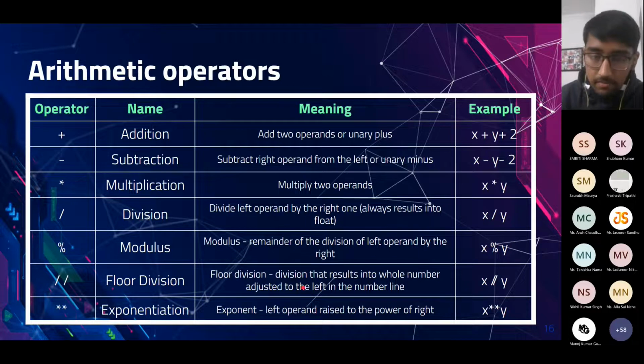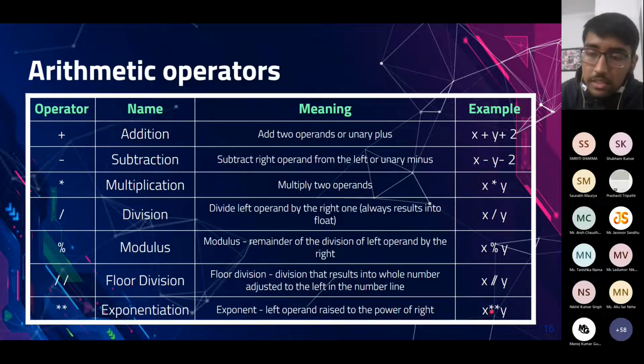Floor division will return the division result as a whole number adjusted to the left on the number line. Like if we divide 5 by 2, we would have 2.5. If we convert it to floor, it will return 2. Exponentiation will give the left operand raised to the power of the right.